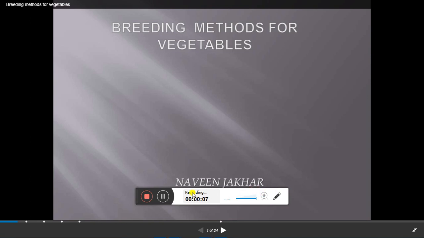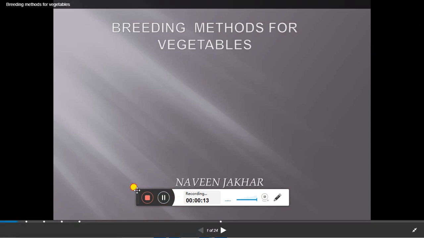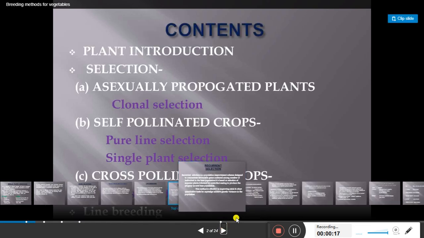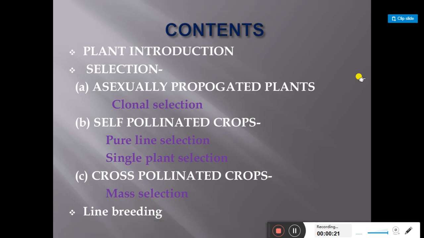Today we discuss the breeding methods for vegetable crops. First we list the breeding methods, then explain one by one. The first method is plant introduction, the second is selection. In selection, there are three important methods. First is asexually propagated plants, second is self-pollinated crops, third is cross-pollinated crops.